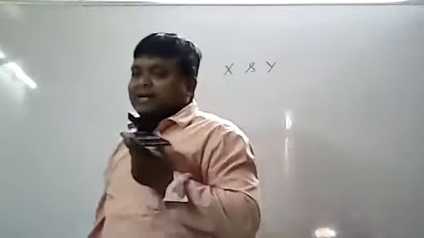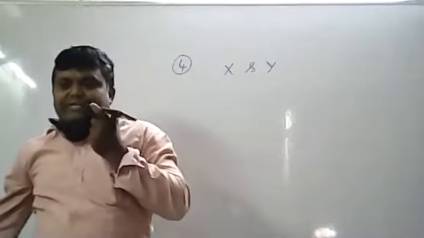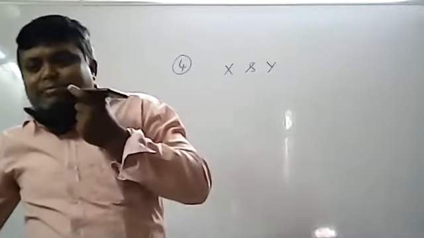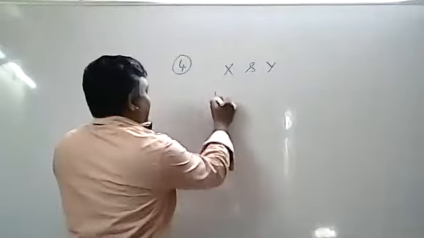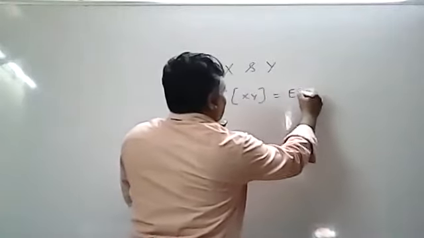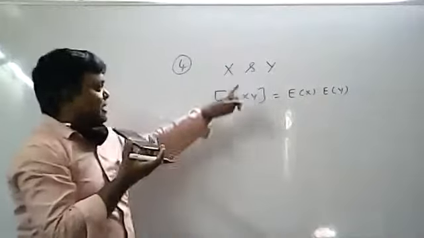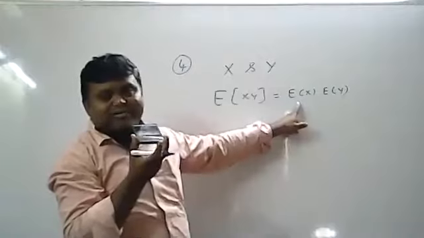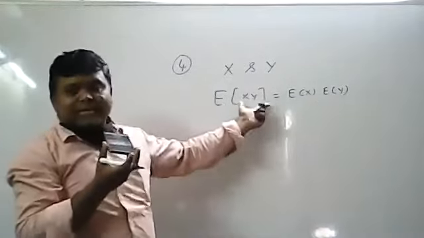You have learned expectations in the first semester. If x and y are two independent random variables, then what is the multiplication theorem of expectations? The multiplication theorem of expectation is nothing but expectation of xy equal to expectation of x into expectation of y. That means I can use this condition now.